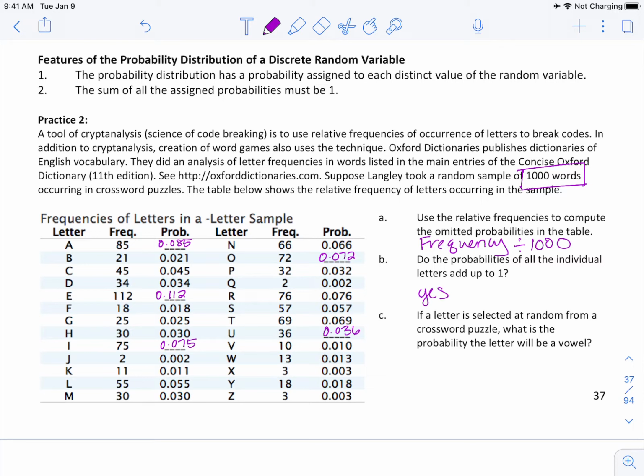Yes. If a letter is selected at random from a crossword puzzle, what is the probability the letter will be a vowel? Go ahead and answer this, please. If I add these up, I could have A, 0.085, plus E, 0.112, plus I, 0.075, plus O, 0.072, plus U, 0.036. And this is going to add up to 0.38.